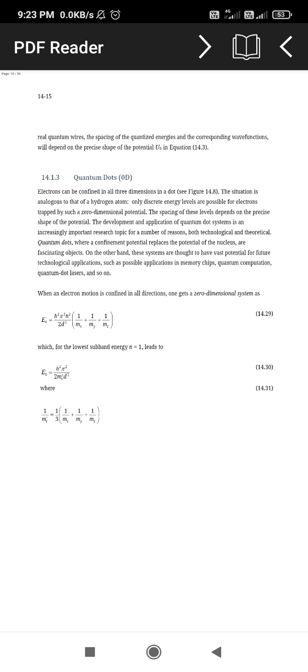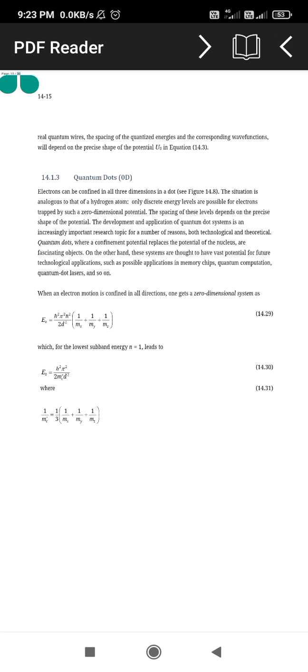Now, first we will find out the energy for the electrons and the motions of electrons in all directions, which one gets from the zero dimensional systems. That is, energy En is equal to h cross square pi square n square divided by twice d square into 1 upon mx plus 1 upon my plus 1 upon mz, which is the lowest energy subband, that is n is equal to 0.